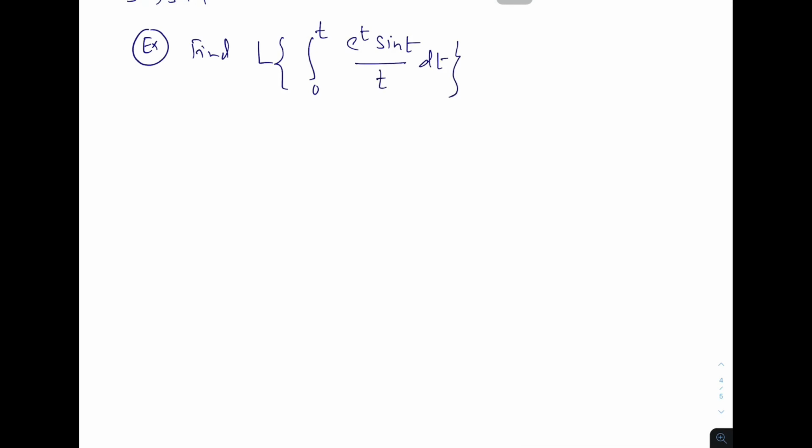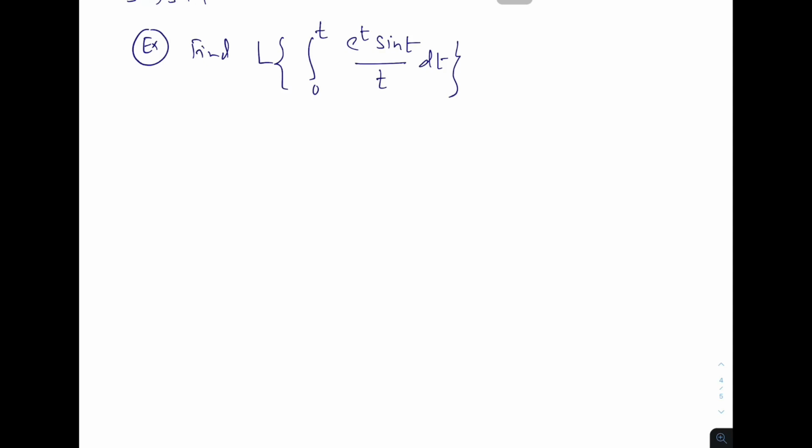Okay, let us take one more. Find Laplace transformation of integration 0 to t e power t sin t over t dt.